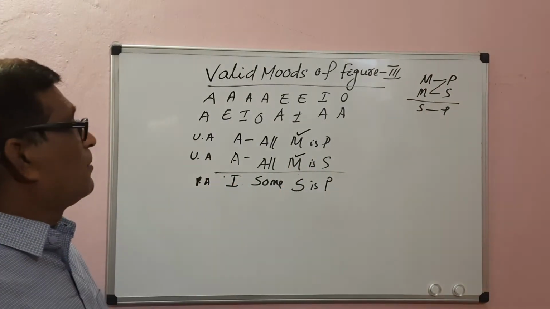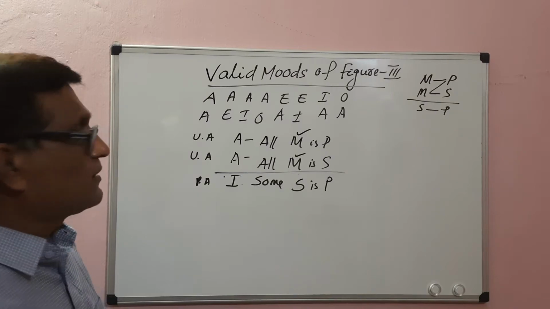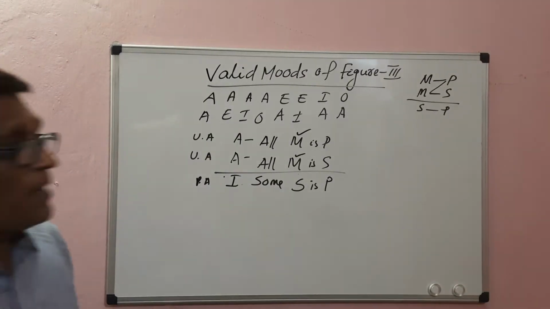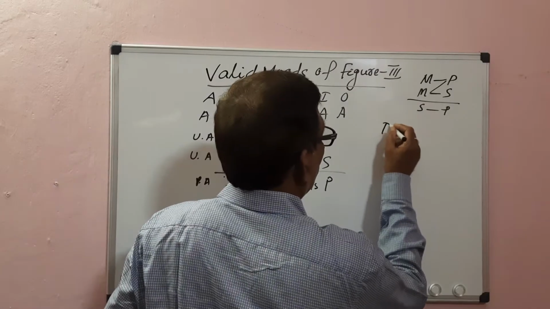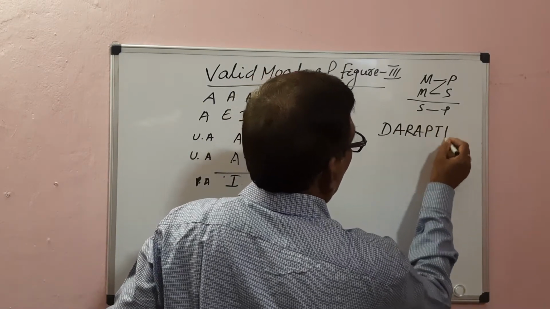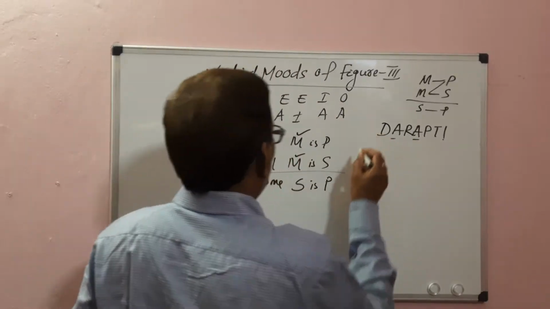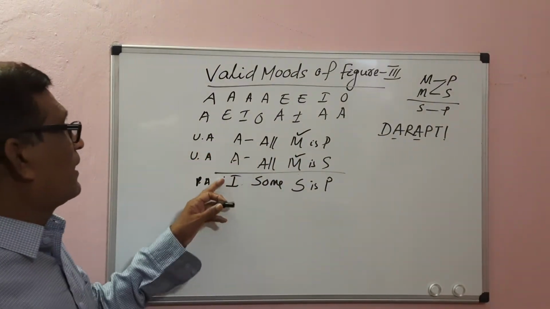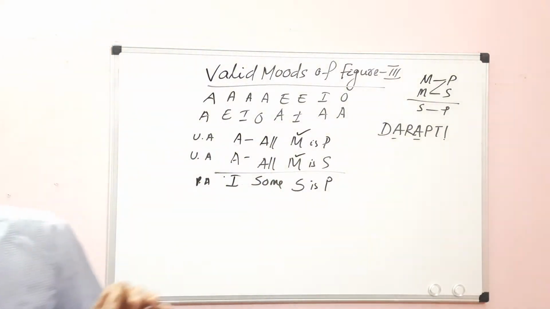So this is a valid mood in the third figure, and its name is Darapti. From AA the conclusion I comes.